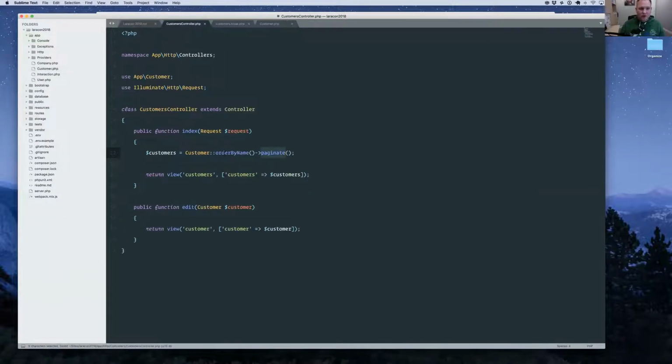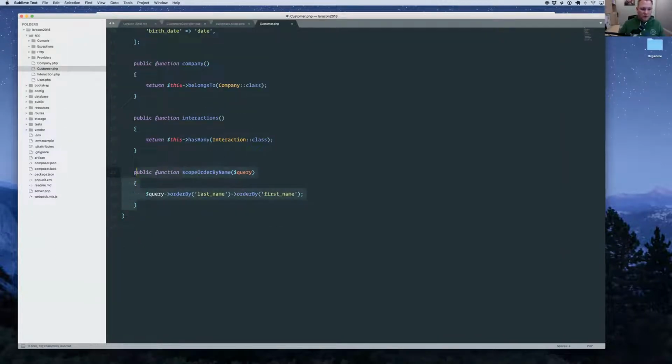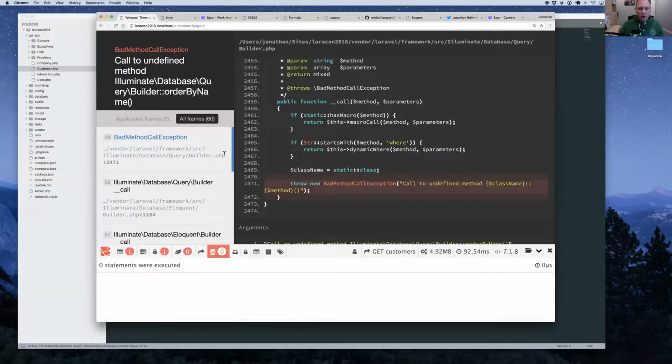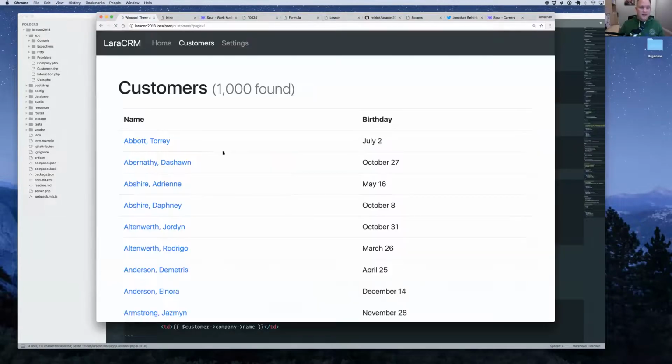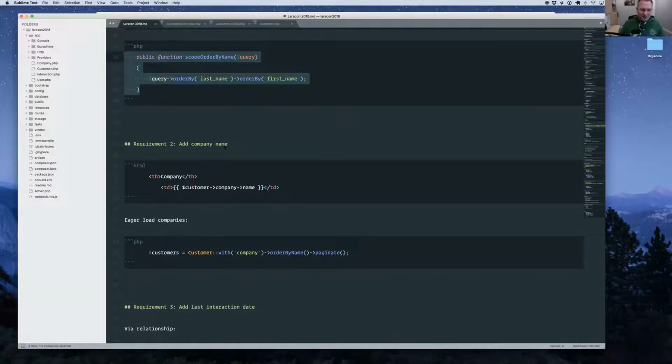So let's go back over here. And if we reload here, it should all work. Just to prove that that is using the scope, if I remove the scope, it'll blow up, which it does. Okay, requirement 1 done. Moving right along. So these are going to get progressively more difficult.